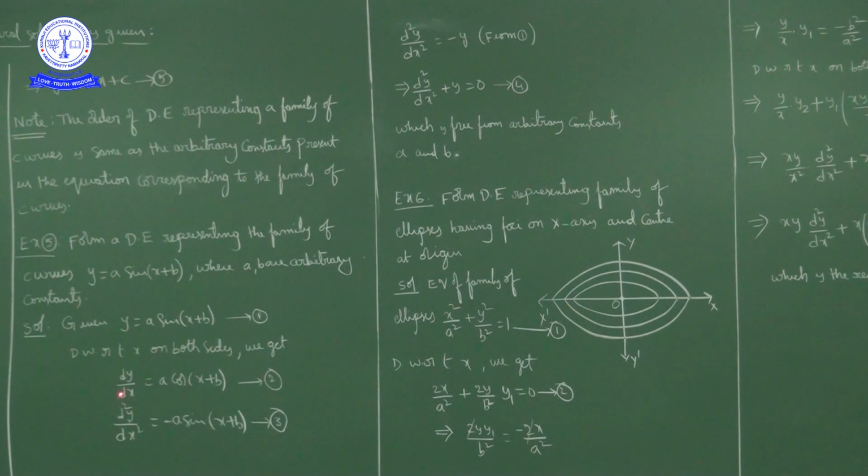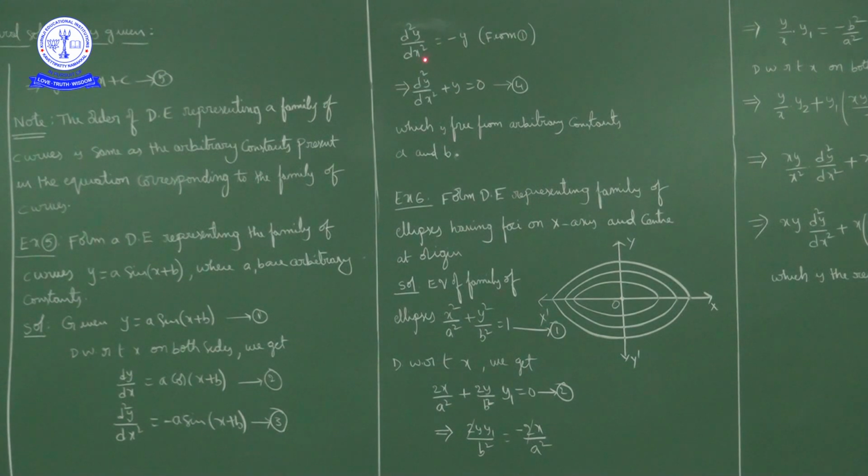Differentiating y gives dy/dx, the constant a stays as it is, and sin(x + b) differentiates to cos(x + b). I will mark this as 2. Now, again differentiating with respect to x, the left-hand side is d²y/dx² and the right is a times minus sin(x + b). Here a sin(x + b) is y. So, d²y/dx² is equal to minus y.